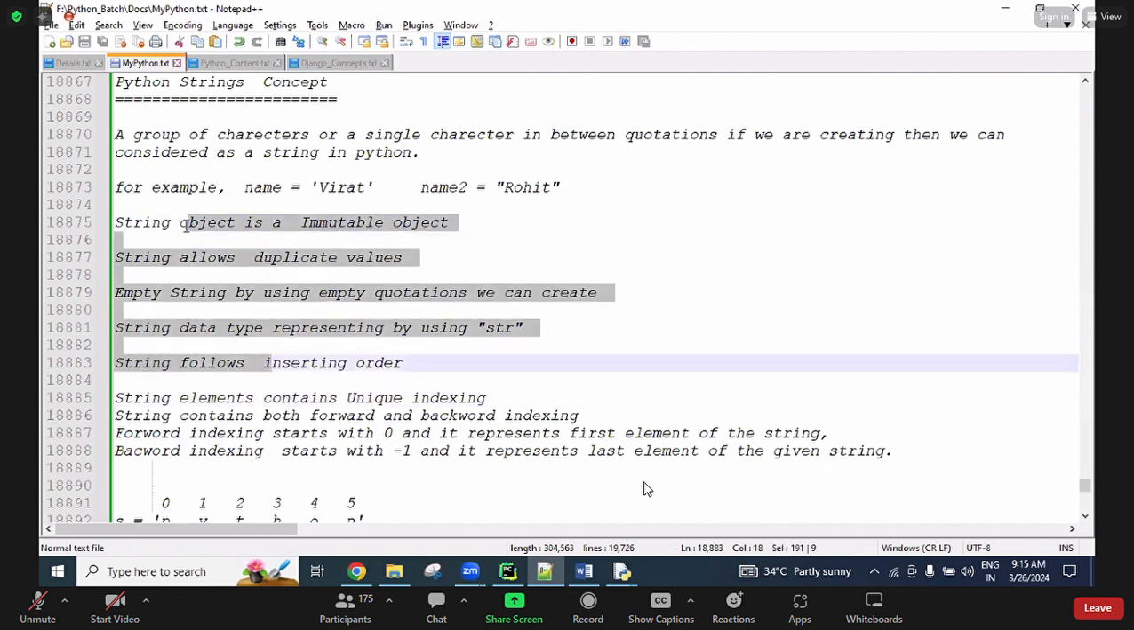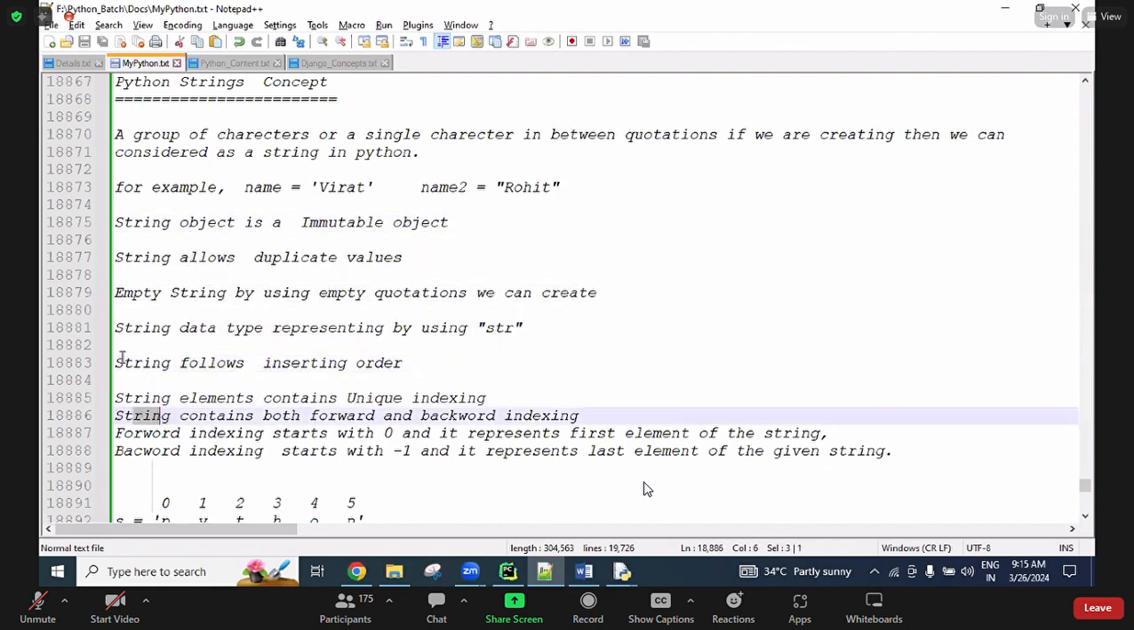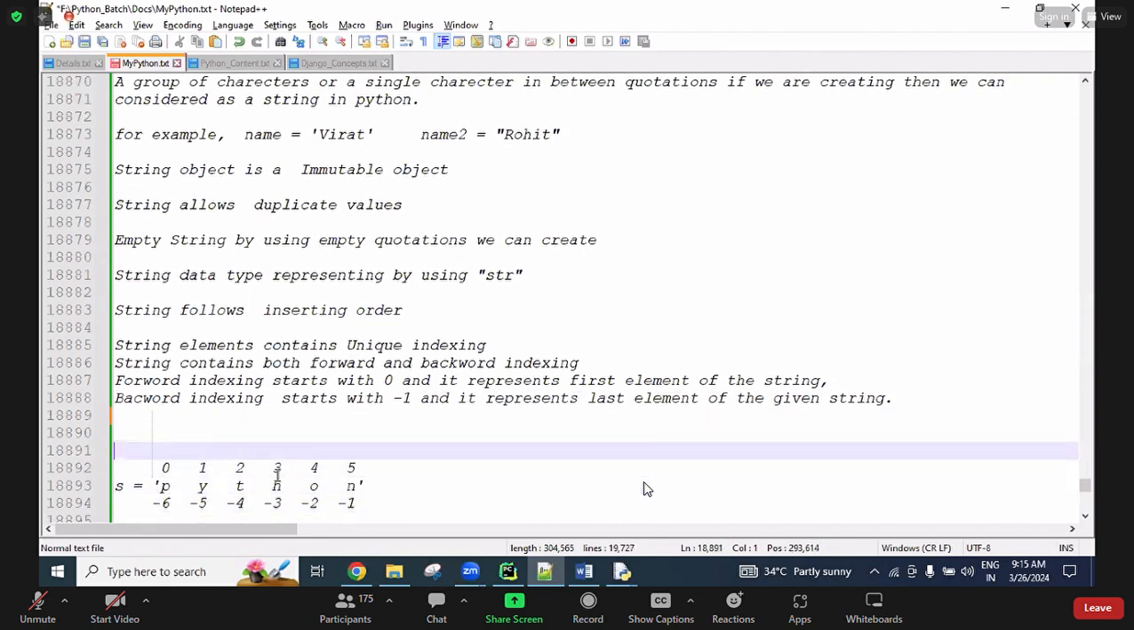Okay, these all points are the same for the next topic also. There, only the topic name changes. Tuple contains like that. So string contains both forward indexing and backward indexing. Forward indexing starts with 0 representing the first element of the string, and backward indexing starts with -1 representing the last element of the string. Okay, so these are some basic points.